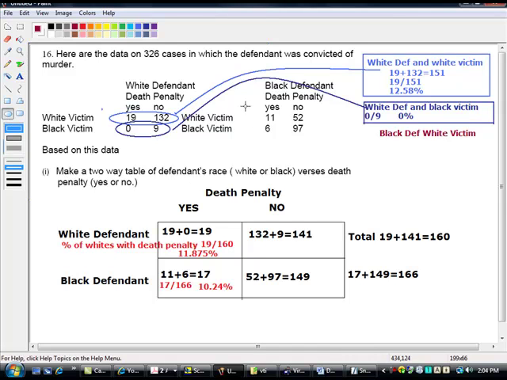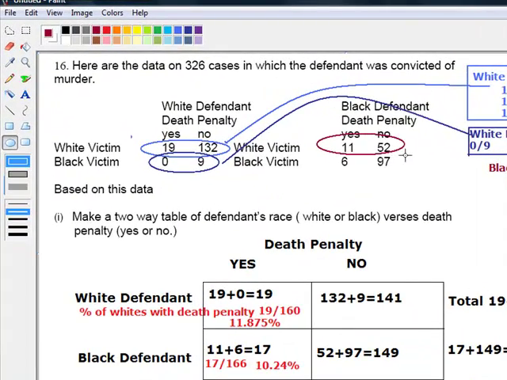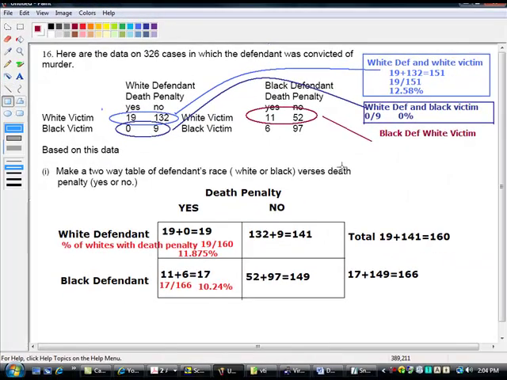So in this case we are looking at this portion here, right? Okay, and what we notice is that there are 63 total. 11 over 63, right?